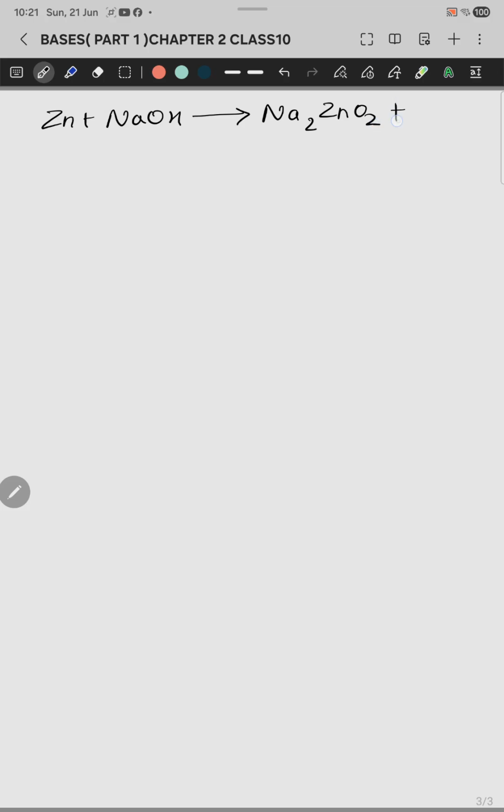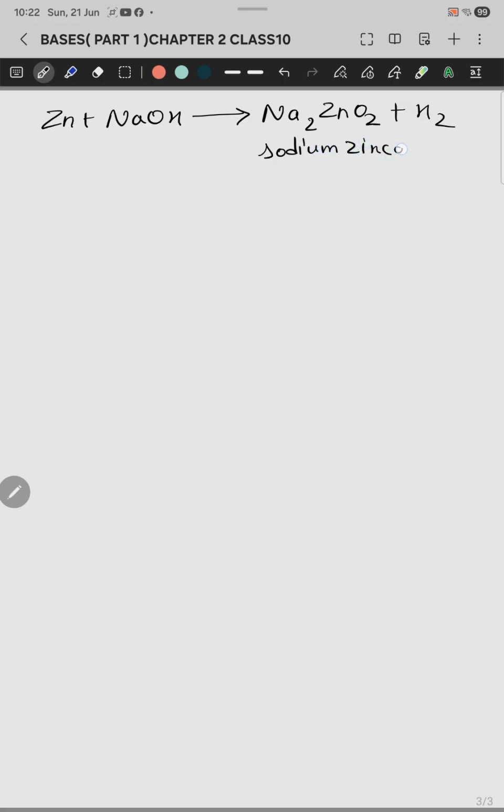Now I am taking one example here, Zn plus NaOH. It will give you what compound? Salt, Na2ZnO2. This is your salt plus hydrogen. What is the name of this one? That is sodium zincate.